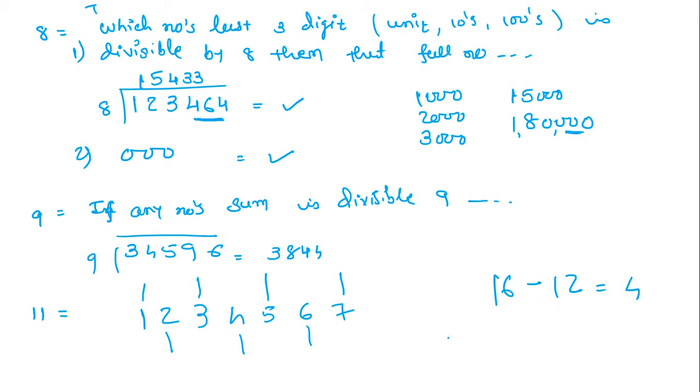But this must be either 0 or 11. If it is 0 or 11, then the number is divisible by 11. Here this is 4, so the number 1, 2, 3, 4, 5, 6, 7 is not divisible by 11. But you can make such a number yourself, that is not a big deal. So if it is 0 or 11, then that number is divisible by 11.